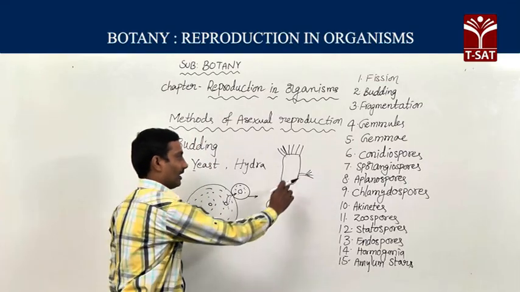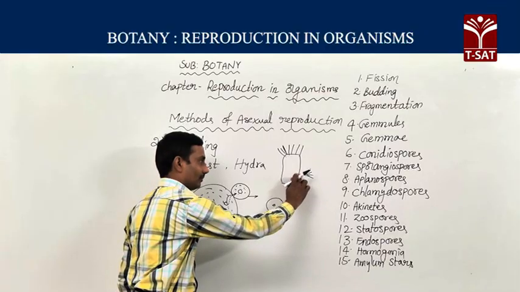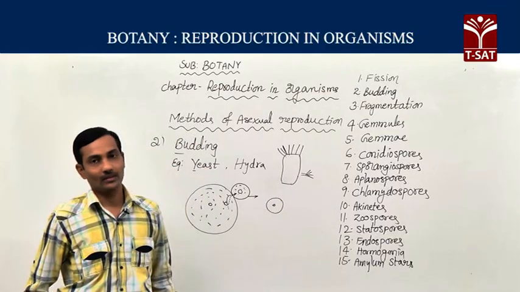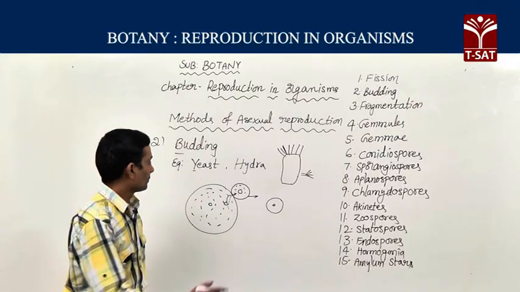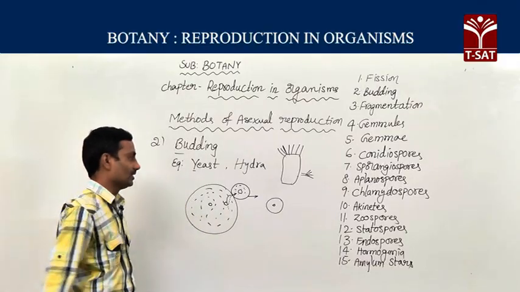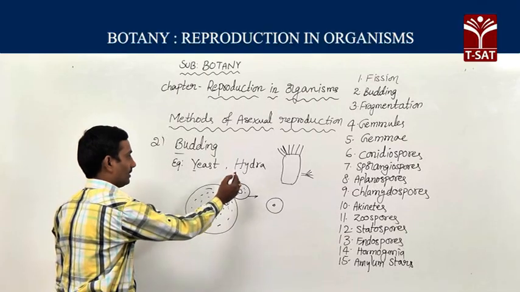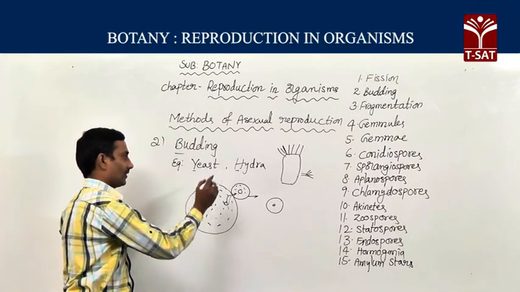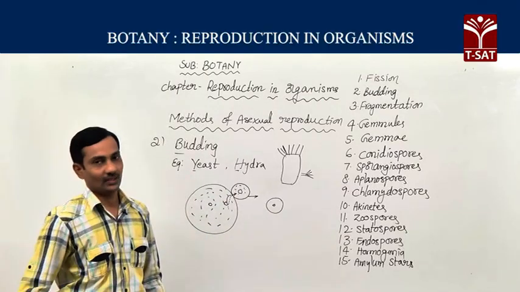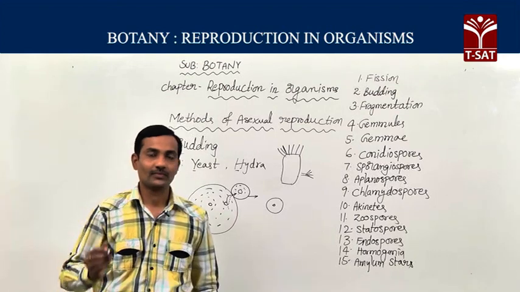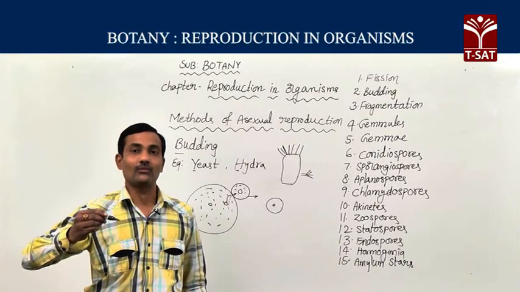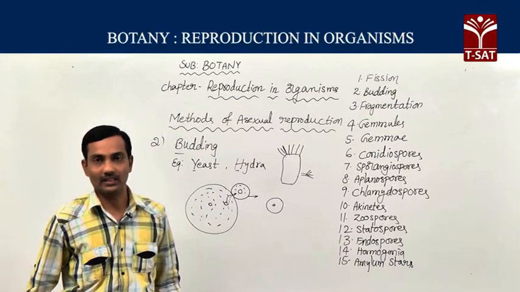So this bud, after maturity, detaches from the parent hydra and acts like a new hydra. So in these organisms, especially the hydra and yeast, whatever budding method is found, usually these buds are formed outside the parent organism.